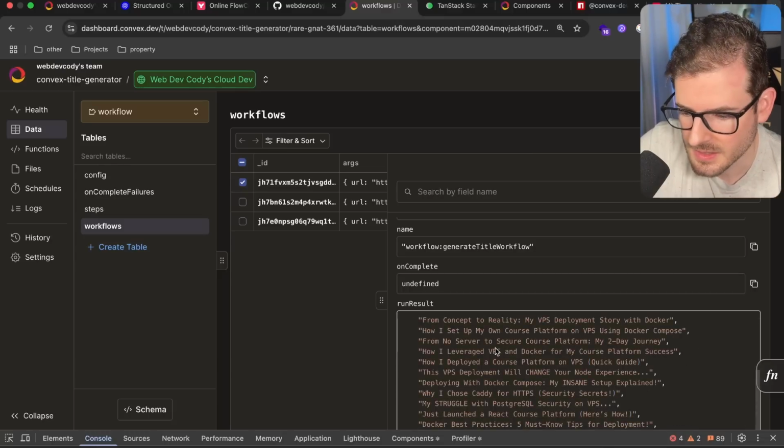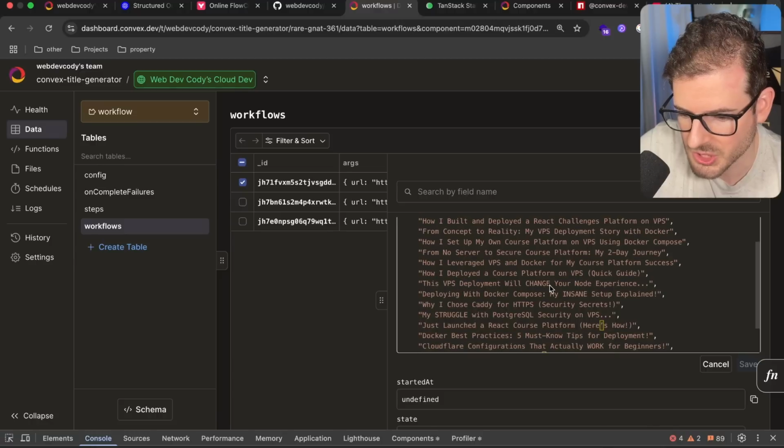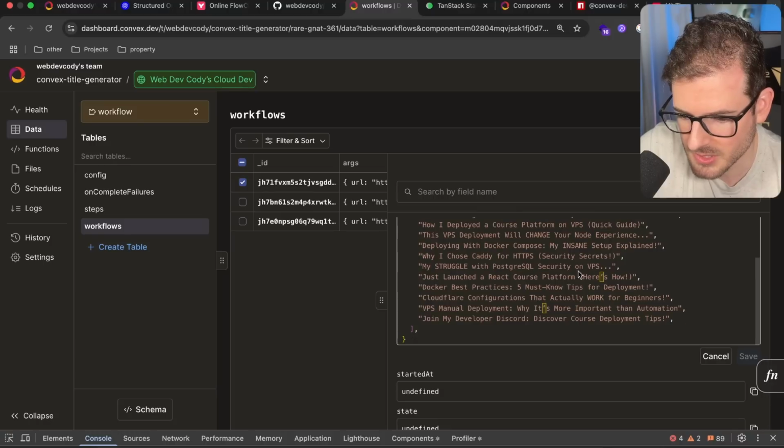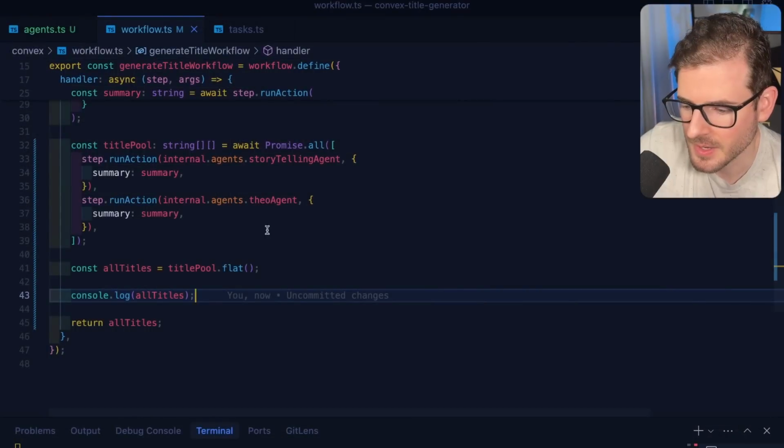All right, let's click this. And then if we scroll down, I think all the Theo ones will be down here. This VPS deployment will change your node experience. Deploying with Docker Compose, my insane setup explained, my struggle with Postgres security and VPS. Now, I will say some of these titles don't really feel very Theo-like, but you get the point.